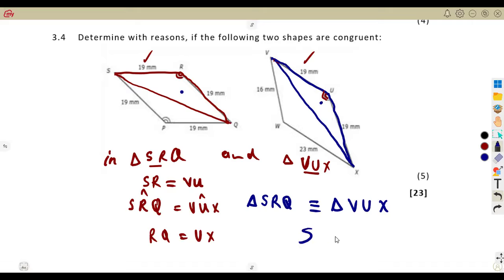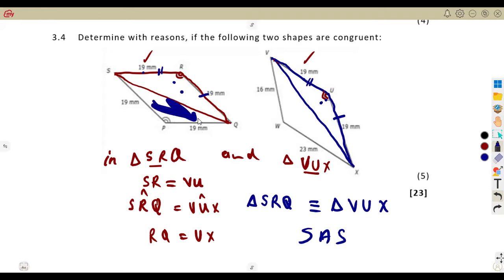Which case are we talking about? Side, angle, side. This side and this side, the angle and the angle, the side and the side. That is what we are referring to. Side, angle, side are the same.